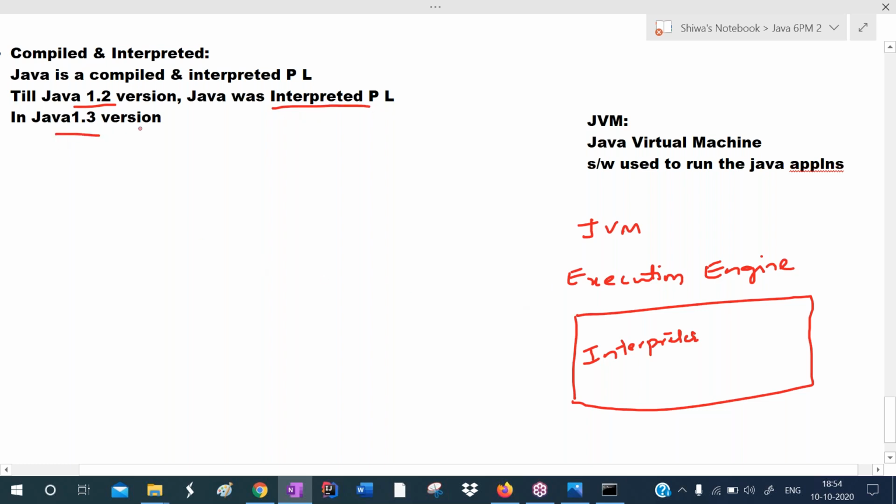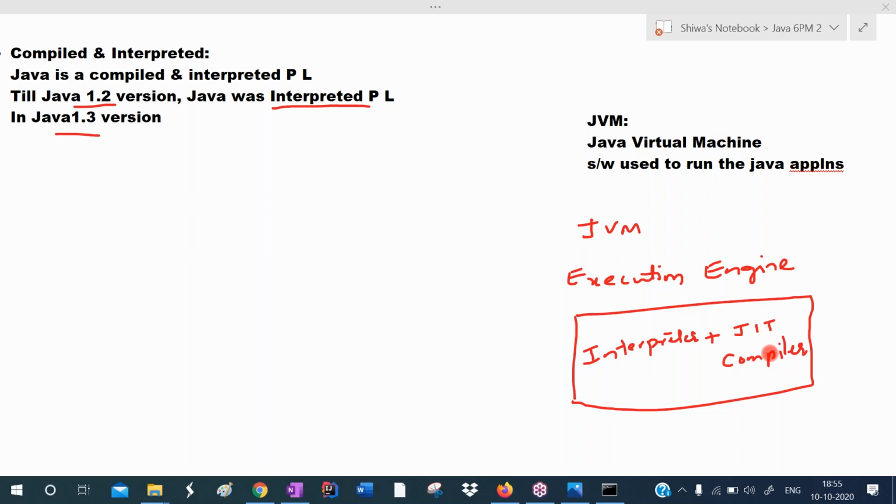But in Java 1.3 version, they added a compiler. That compiler is called a JIT compiler. JIT stands for just in time. So JIT compiler was added to the JVM's execution engine in the Java 1.3 version. From 1.3 version onwards, Java became both a compiled and interpreted programming language.